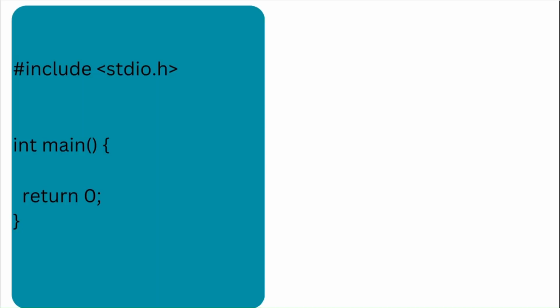Now we will discuss how a basic C program looks. There will be complex programs that we will write in future lectures. But right now we only discuss a basic single file C program, which we are able to run to do our exercises. So a basic C program looks like this.